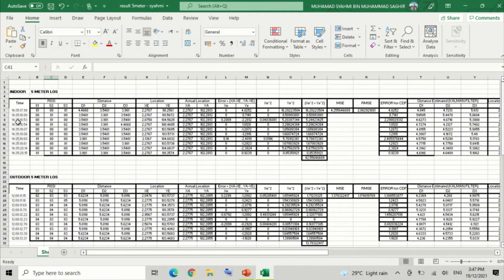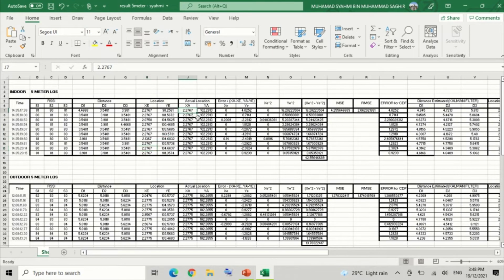The first column is the time that I measured. The second is the 1 transmitter, 2 transmitter, and 3 transmitter that will send the data in terms of the RSSI, and the data will be converted in MATLAB using the code to get the distance, and by using the trilateration algorithm we get the location estimate.